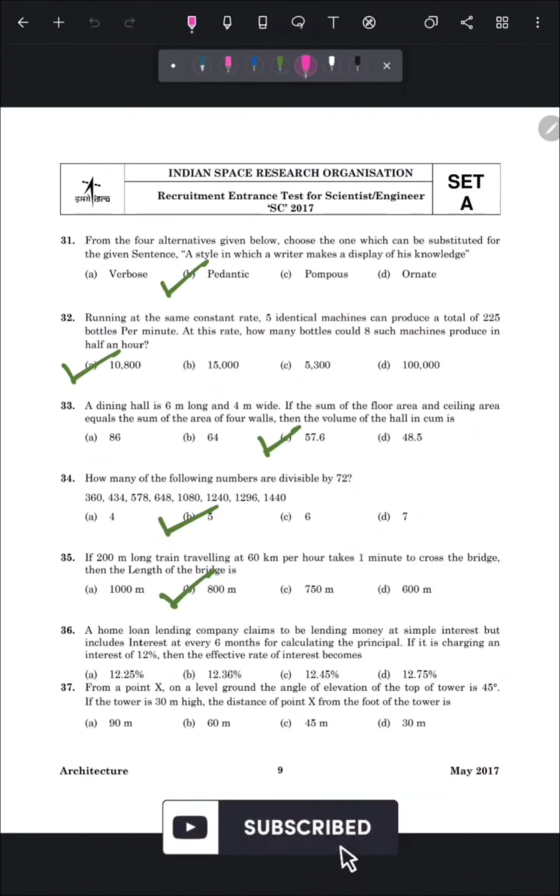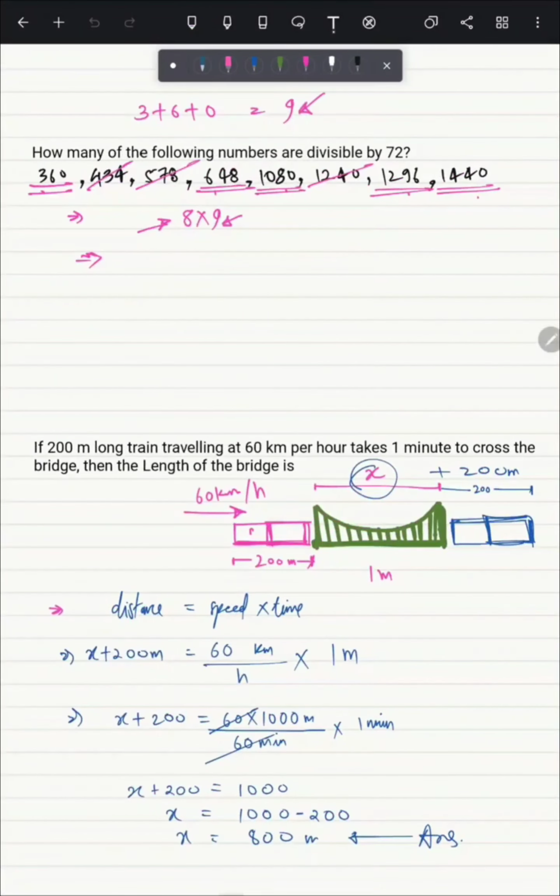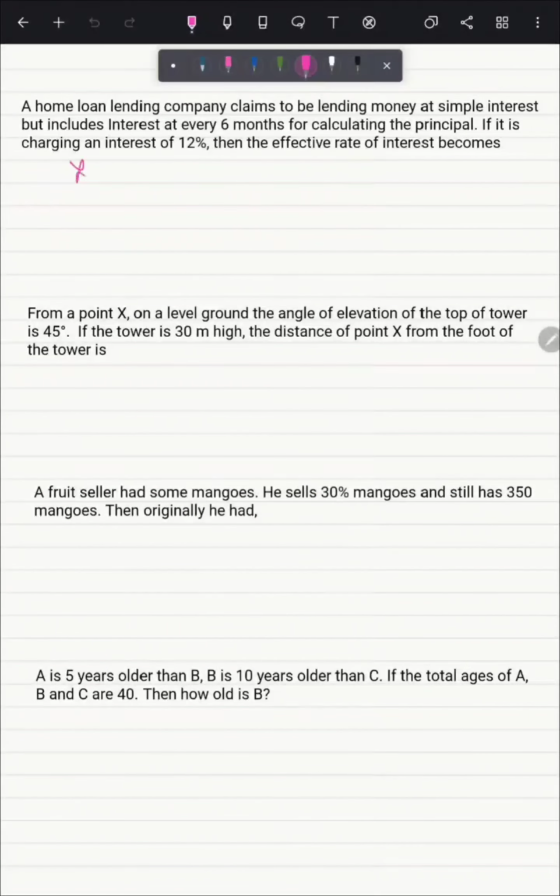Question number 36 is, a home loan lending company claims to be lending money at simple interest but includes interest at every 6 months for calculating the principal. If it is charging an interest of 12%, then the effective rate of interest becomes. So let's solve this question. Let us first assume that the sum is 100 rupees.